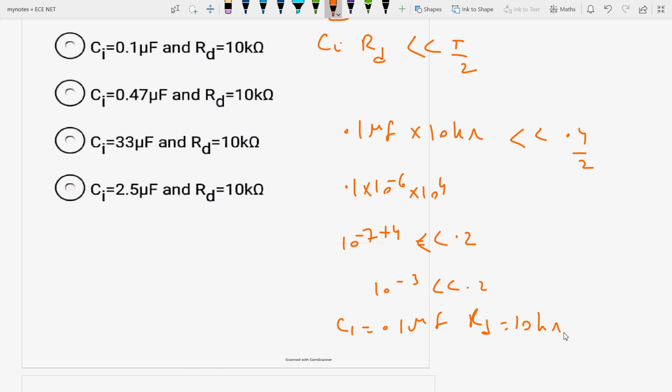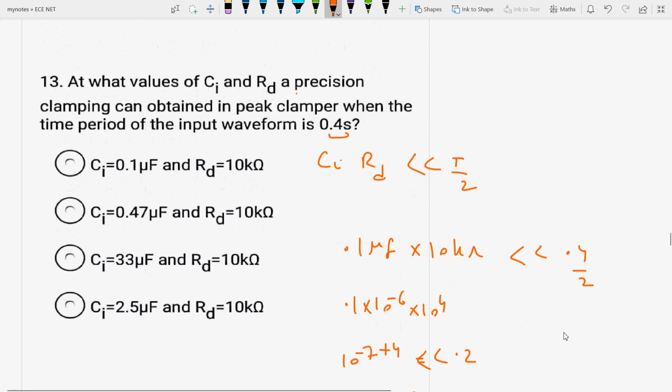You just have to calculate the time constant, which is the product of R and C, and match it against the given options. When the time period of the input waveform is 0.4 seconds, T by 2 is 0.2, so the product should be less than 0.2. Okay, so the answer will be this, 0.1 microfarad.